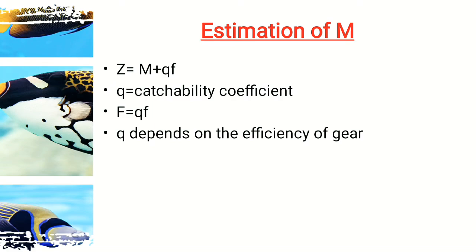F is the amount of fishing gear of a specific type used on the fishing ground over a given unit of time, so it is denoted by F.